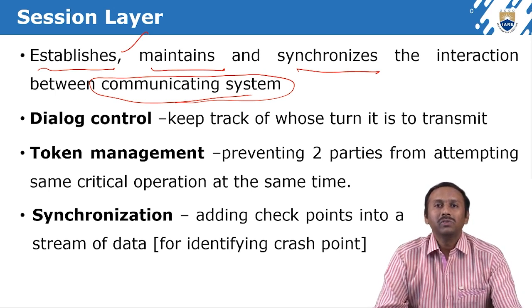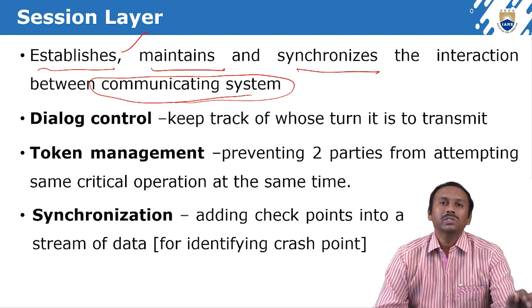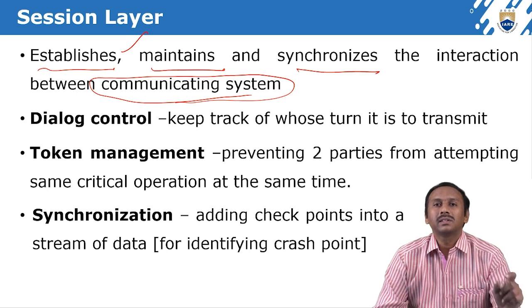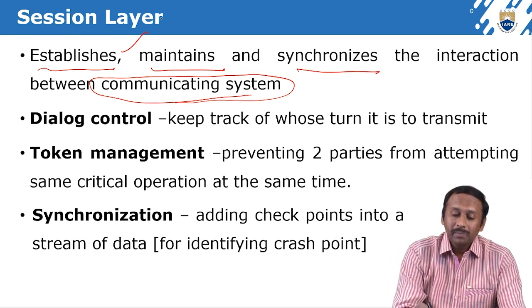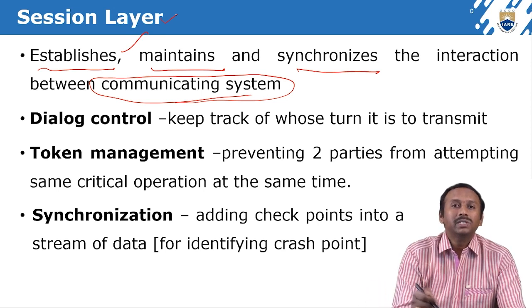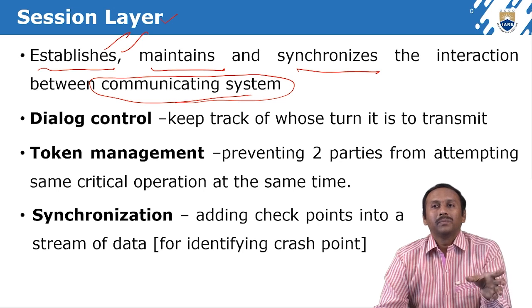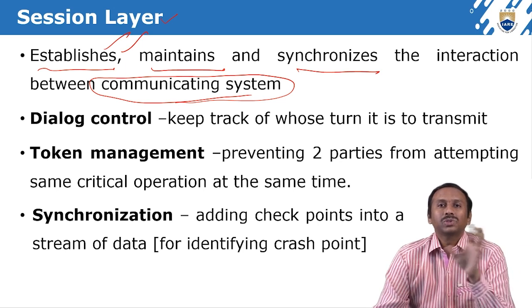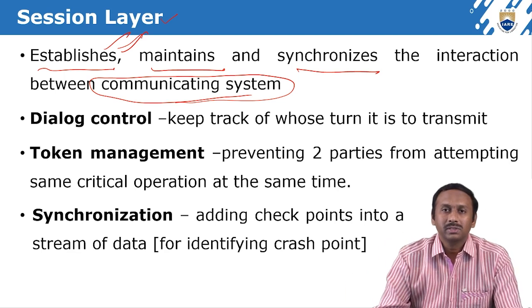Any hardware device which is capable of communicating can be interconnected to a network. This session layer will establish the sessions, that means it connects a path from source to destination. Establishing these paths is taken care of by the session layer.